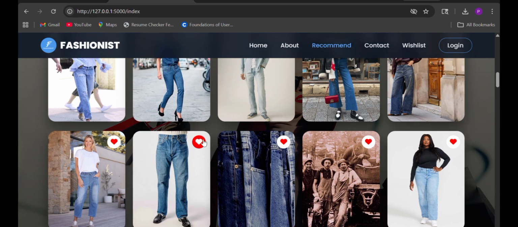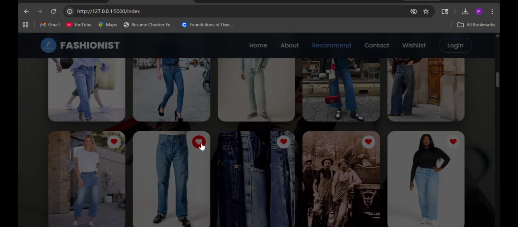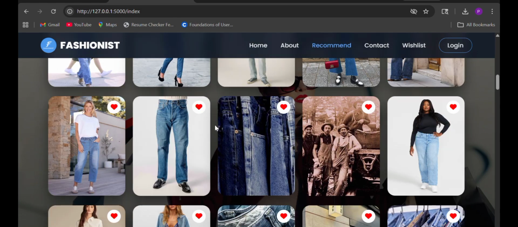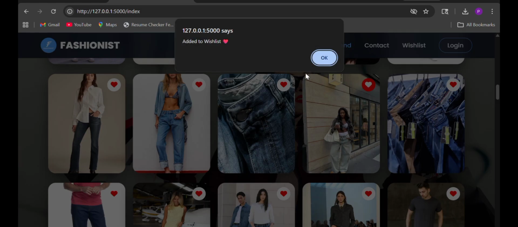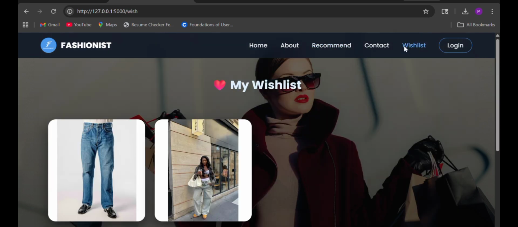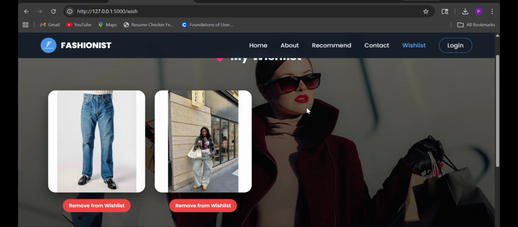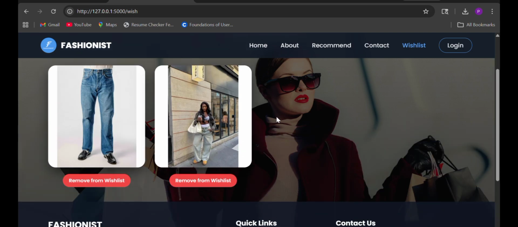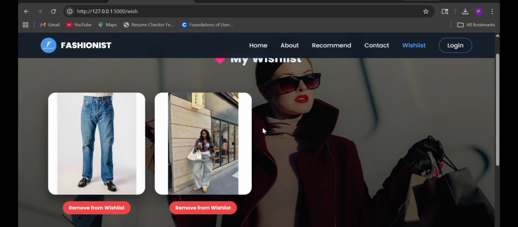So we can save whatever images are related to the user, so that they can be stored in the wish list. We get a pop-up message like added to the wish list. Whatever images you have added to the wish list can be shown here. And also we can manage the data from the wish list, like removing the images from the wish list.